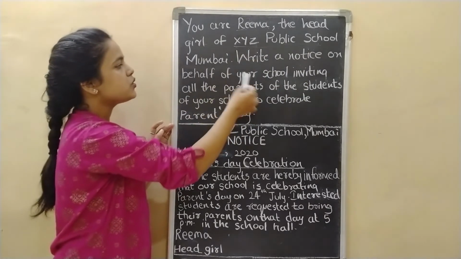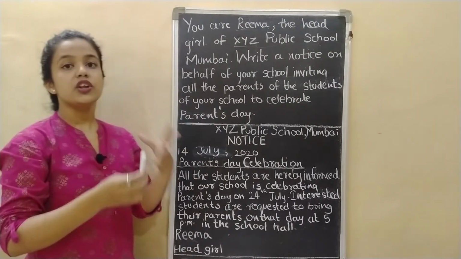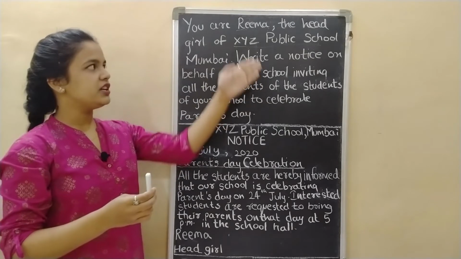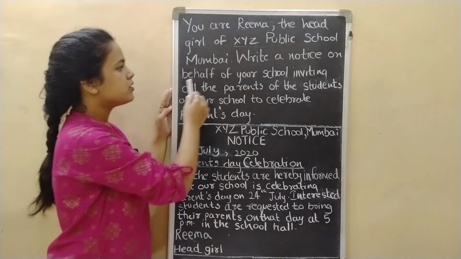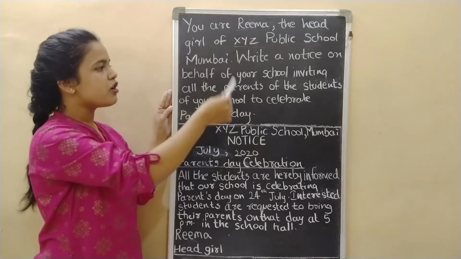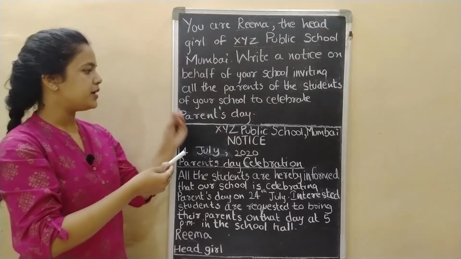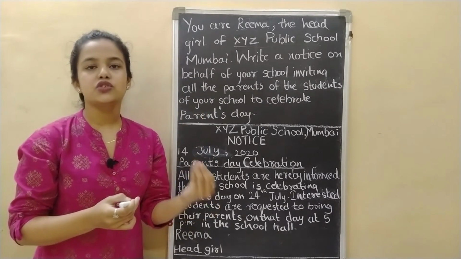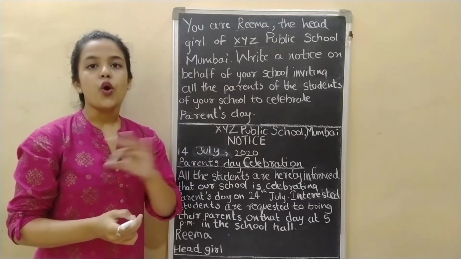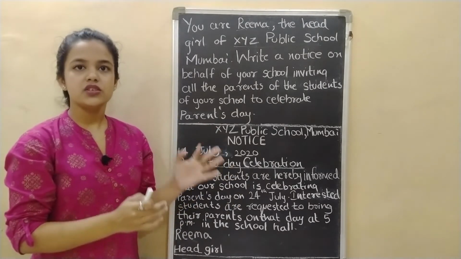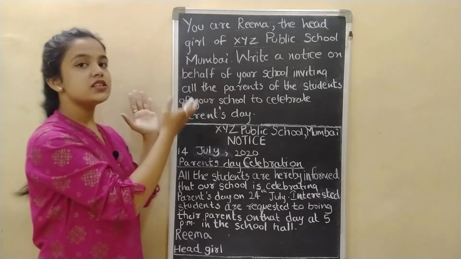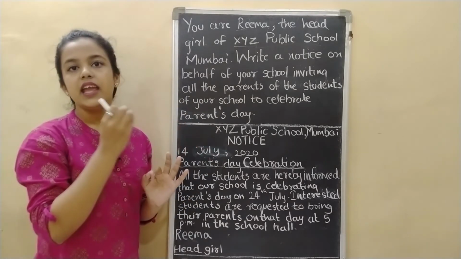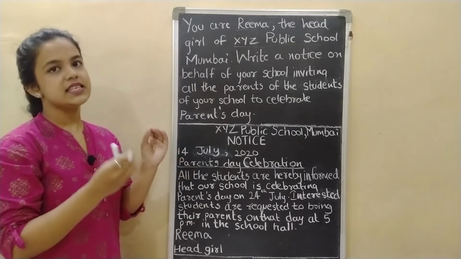Write a notice on behalf of your school. Now you are writing this notice on behalf of the school, so the name of issuing authority will be the school name, inviting all the parents of the students of your school to celebrate Parents' Day. What is the notice about? It is about an invitation for Parents' Day to all the parents of the students in the school. So this is the question. You have to write a notice regarding invitation of Parents' Day celebration.